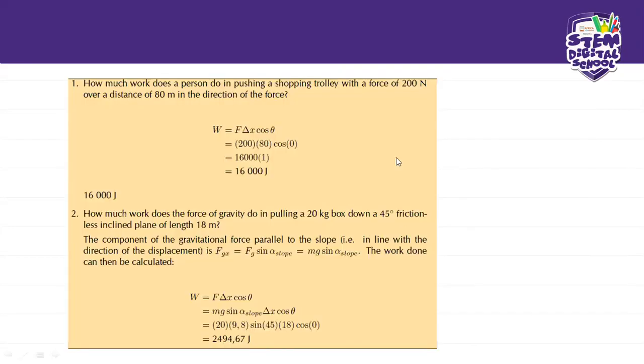So now I'd like us to go and check some more problems. I'm just trying to think, where can we look for our problems? Let's try the study and master textbooks. These ones that I just did now, I got them from the Siyavula textbook.